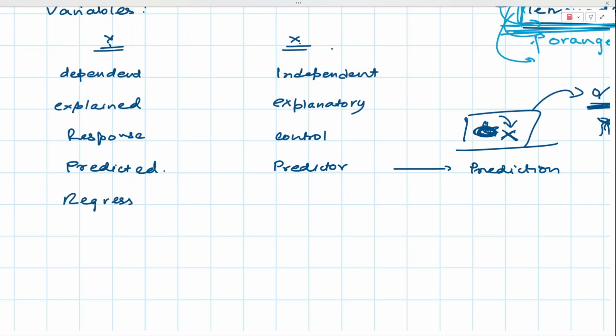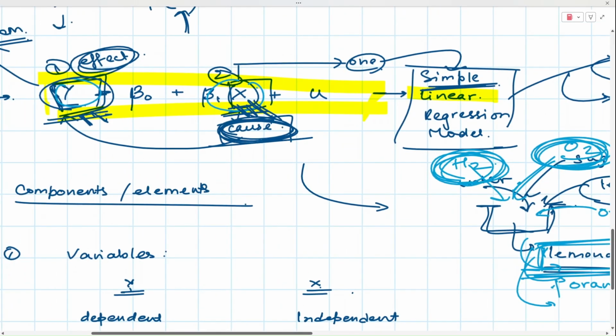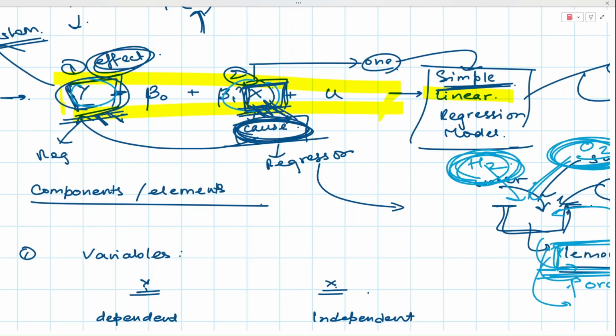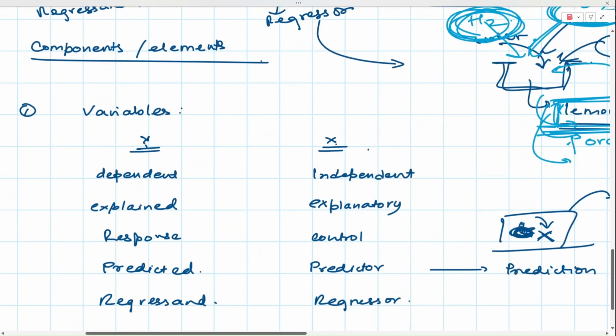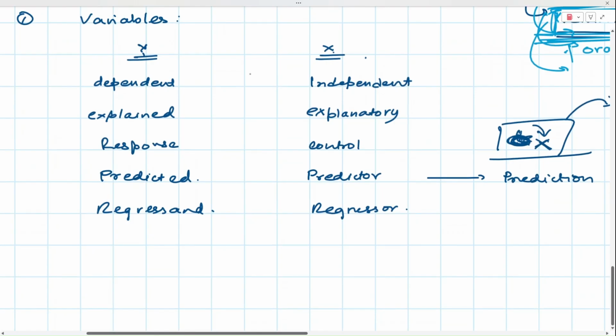One of the most popular words are regressand and regressor. This is not very easy to understand in terms of English, but the regressor is the variable on the right hand side. This is the regression model. This is called a regression basically. We are going to discuss in detail what regression essentially means, but the x, just the x, not beta 1 x, just x is called the regressor and y is called the regressand. So these are some of the most important names for the x and y variable.